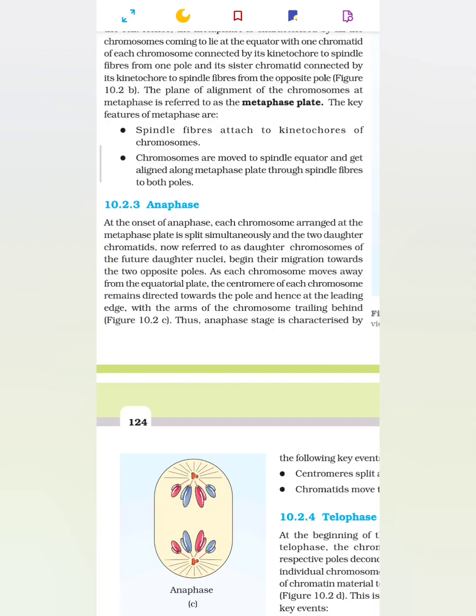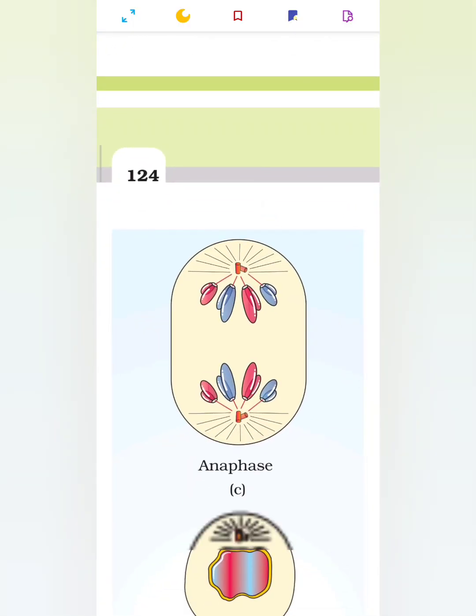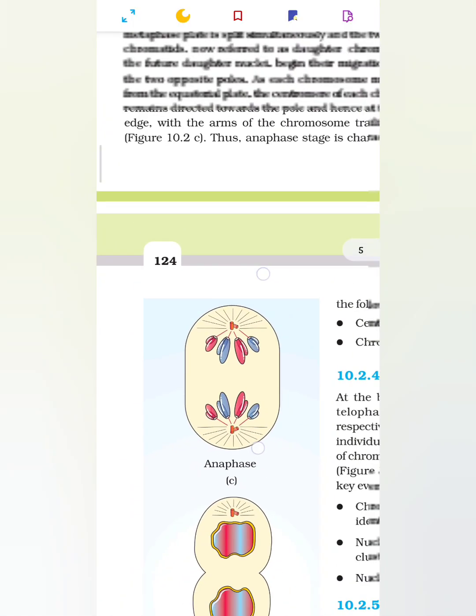As each chromosome moves away from the equatorial plate, the centromere of each chromosome remains directed towards the pole and hence at the leading edge with the arms of the chromosome trailing behind. Figure 10.2c. Anaphase.